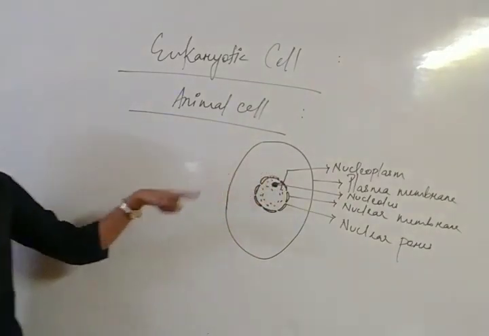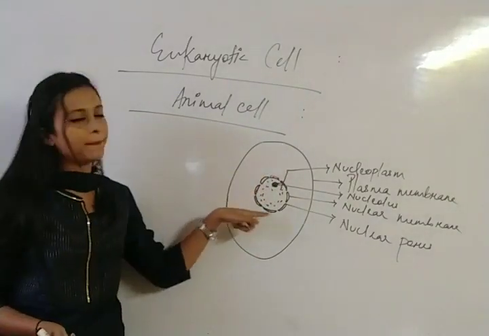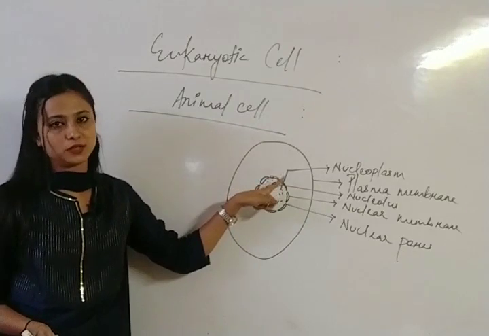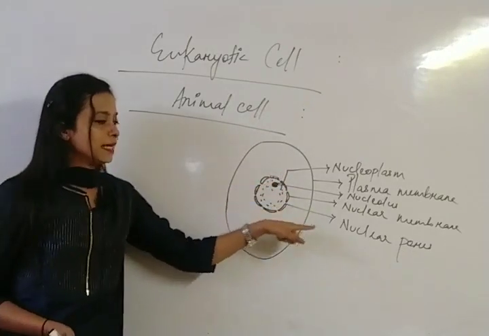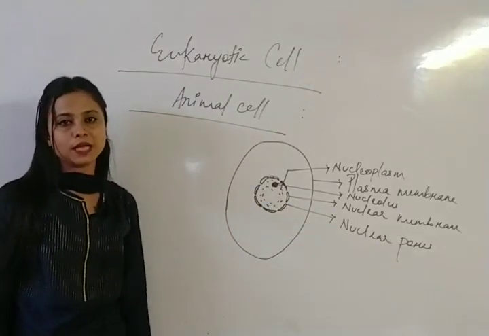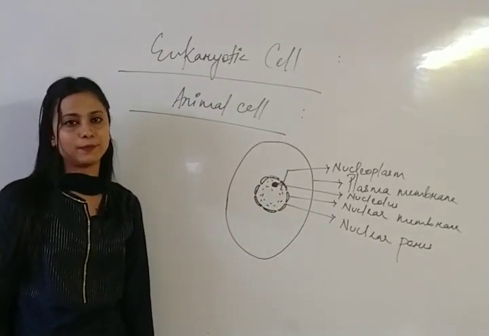In the nucleus there is a double membrane bound nuclear membrane, and it has pores, the nuclear pores, which help in transporting nucleic acid and protein.